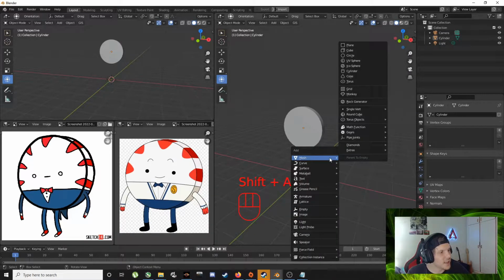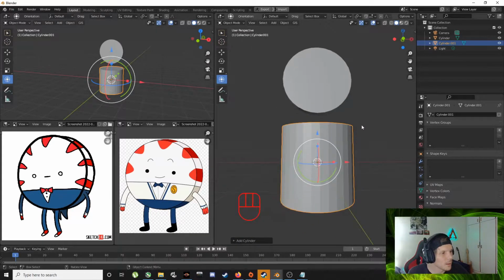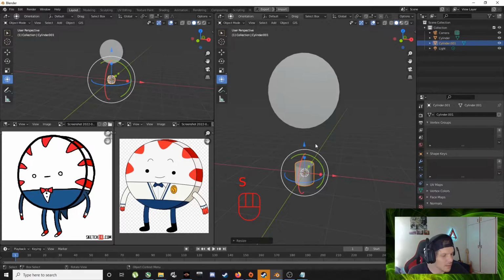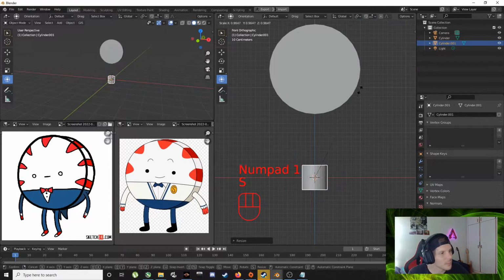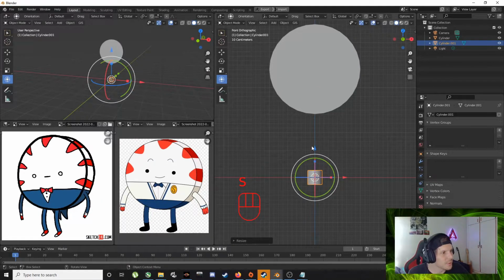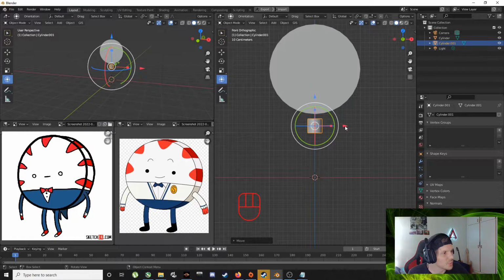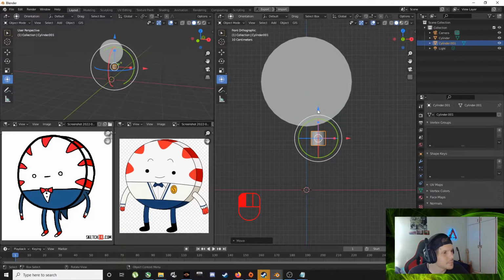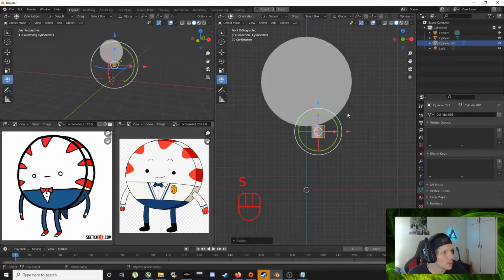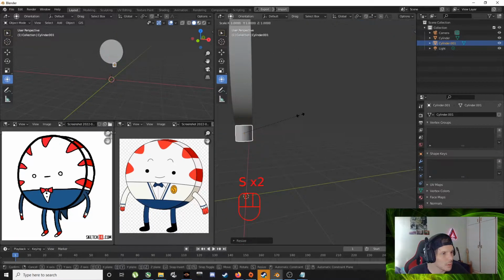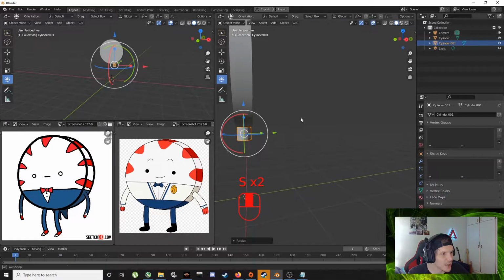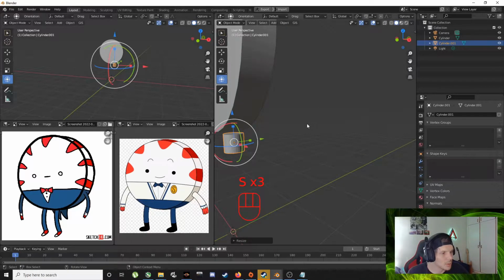So again, shift A, let's just put a cylinder in there. And now let's go back to front view. This guy might be a bit high up in the sky, we should actually bring him down in a bit. And I'm using S to scale it down. That looks about normal.